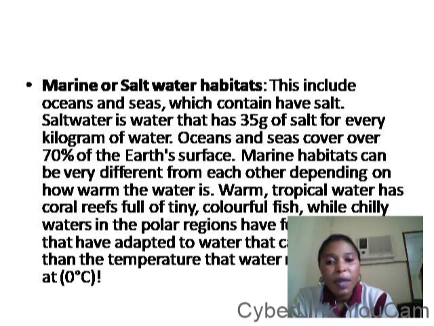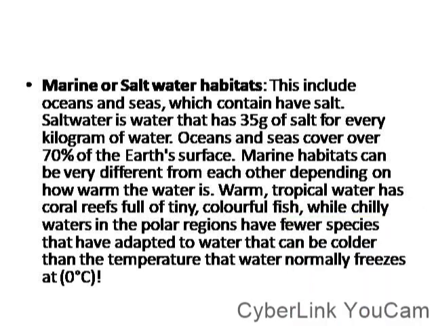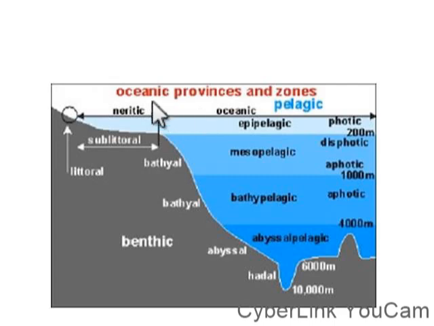Warm tropical water has a coral reef full of tiny, colorful fish, while chilly water in the polar regions has fewer species that have adapted to water that can be colder than the temperature at which water normally freezes, 0 degrees centigrade.